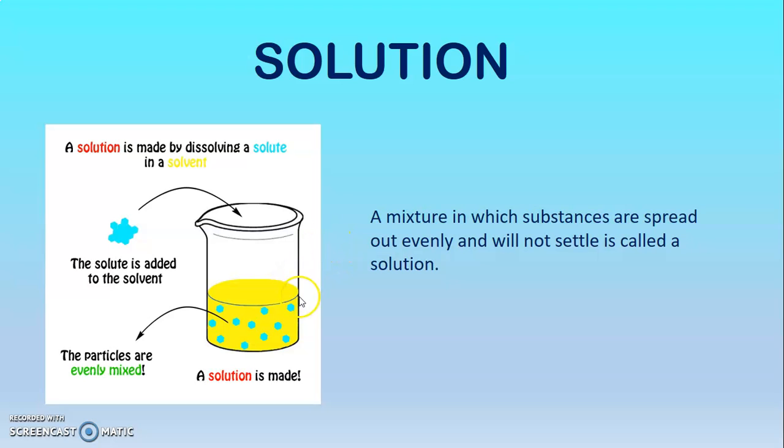Okay, in a solution, the substance that is dissolved is called the solute. It's solute, sorry children, it's solute. These particles, the blue particles, are the solute, okay? Then the substance, this yellow one, in which the solute is being dissolved is called the solvent. Here, the yellow one, and look at the word, it's in yellow color, okay? This is the solvent.